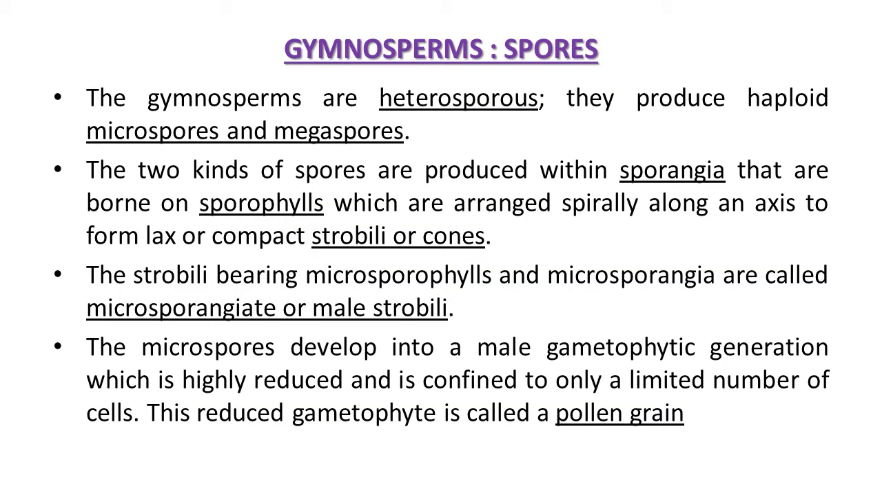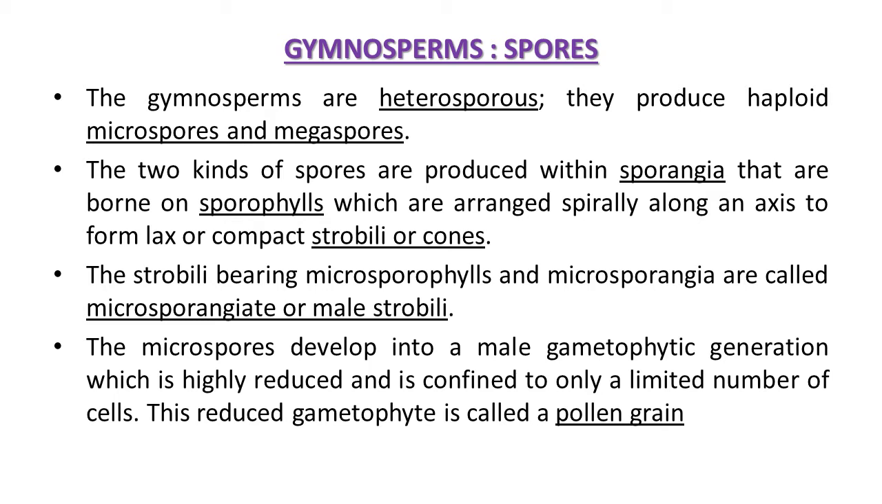Now let's talk about gymnosperm spores and their structure. Gymnosperms are heterosporous. Heterosporous means they show two different types of spores, haploid microspores and megaspores. Micro means small size, mega means large size. So in this way they produce two types of spores in their life cycle, microspores and megaspores. These two kinds of spores are produced within sporangia.